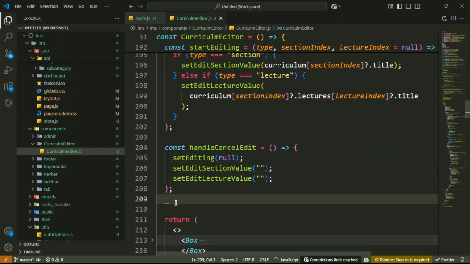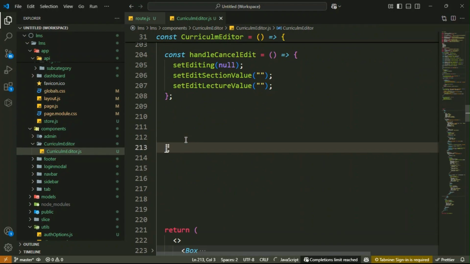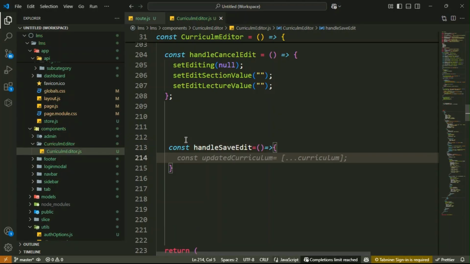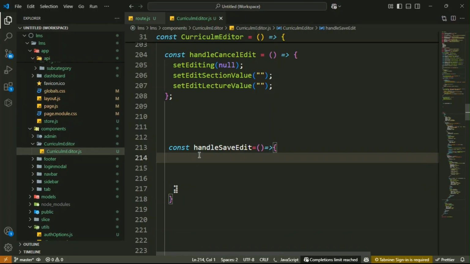This function we will use for both the section as well as the lectures. So here you have to define the function, const save it function, and make it an arrow function. Inside it, first of all, we will check the conditions: check if the section is being edited or not.